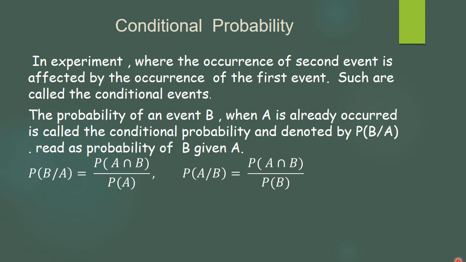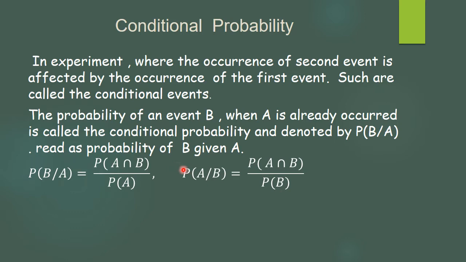And for that, we have the formula: probability of B given A is probability of A intersection B upon probability of A. Here probability of A should not be 0. While A given B will be the probability of A intersection B upon probability of B. Here the probability of B should not be 0.